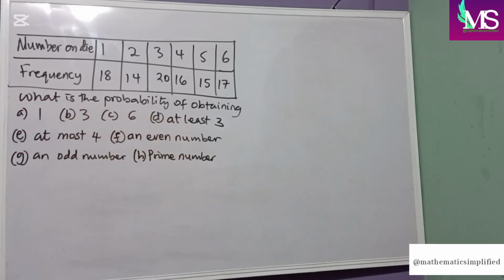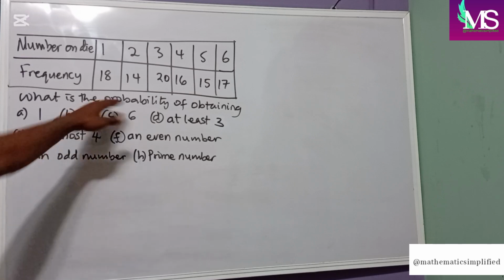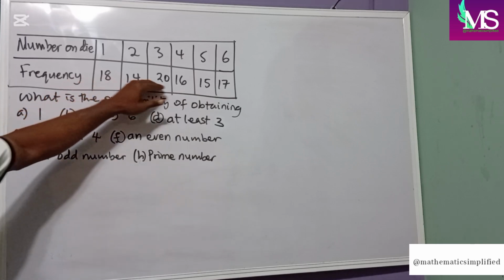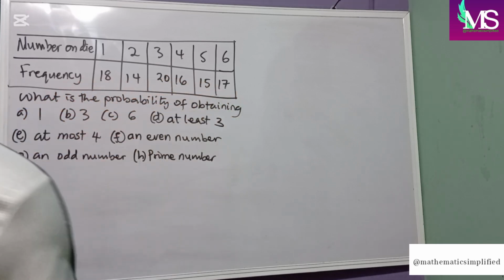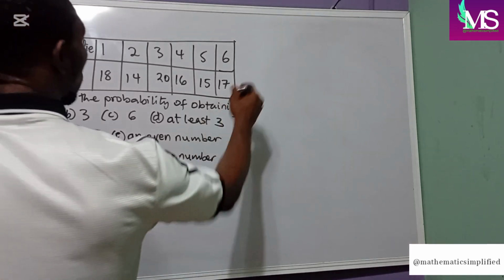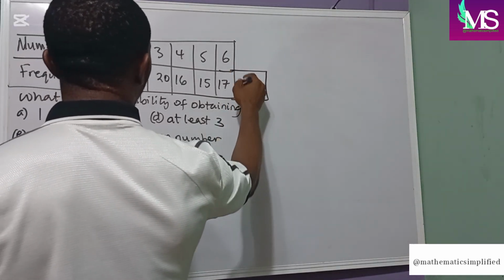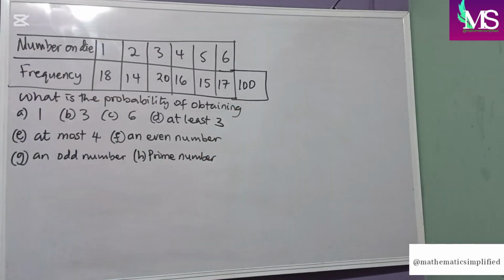Now, the first thing to do is to find out what your total frequency is. What is the total of all these numbers? That will give you your total outcome. If we have 18 plus 14 plus 20 plus 16 plus 15 plus 17, we are having 100. So our total outcome will be 100.